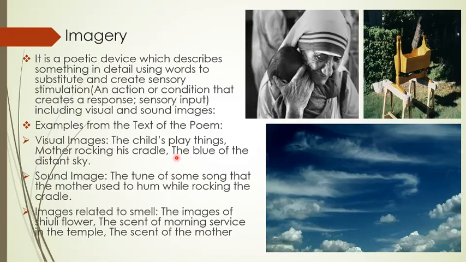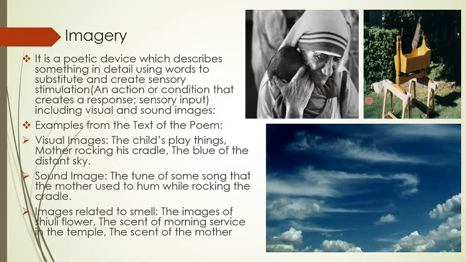So that was the recitation of the poem. Now let's go to the poetic devices. The most important poetic device in this poem is imagery. What's imagery? It's a poetic device which describes something in detail using words to create sensory stimulation, including visual and sound images. So here you can see the images that are in the poem.